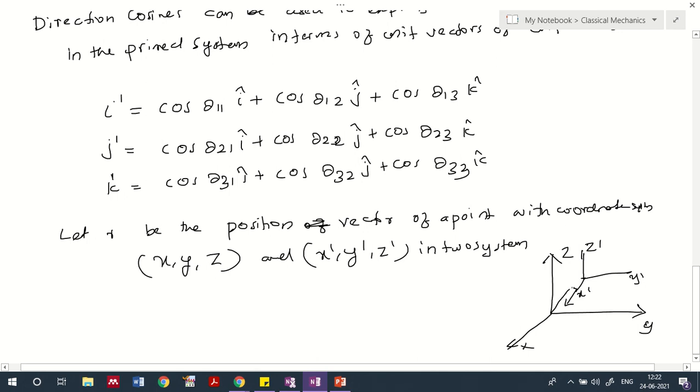And if you write a projection, it is actually representing the two coordinate systems. Likewise you can connect two systems by giving a projection over there.